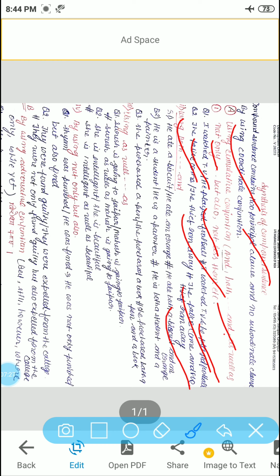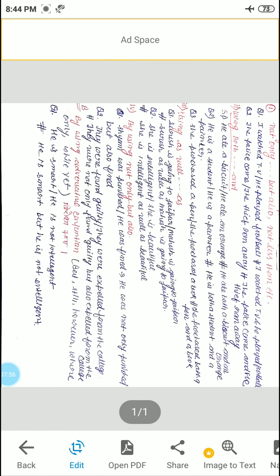Next example: he is a student, he is a painter. After combining these two sentences, it will become: he is both a student and a painter. Another example: she purchased a pen, she purchased a book. After combining these two simple sentences, it will become: she purchased both a pen and a book.